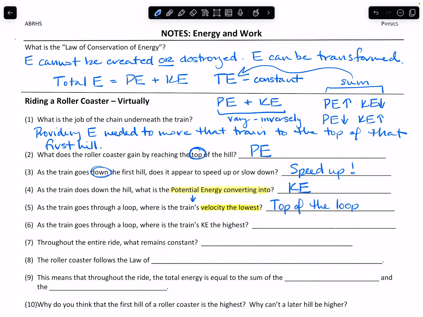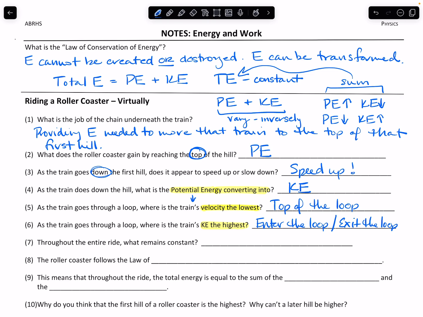Basically, wherever we have the most height, that's where the train will be going the slowest. That doesn't mean it's not moving. It just means it will be going the slowest. All right. As the train goes through the loop, where is the train's kinetic energy the highest? Well, there are two spots. When you enter the loop and when you exit the loop. So in other words, when you're at the lowest position in terms of height, that's where you should be going the fastest. And again, this is that whole idea of potential energy grows and kinetic energy declines, and then potential energy declines and kinetic energy grows.